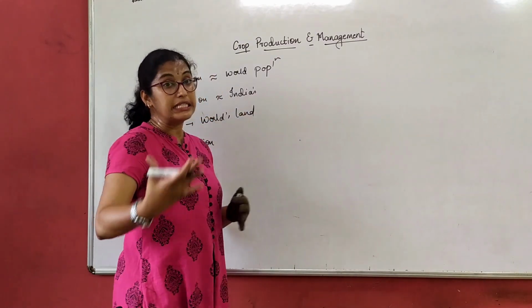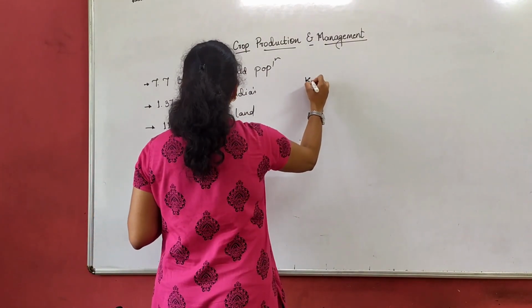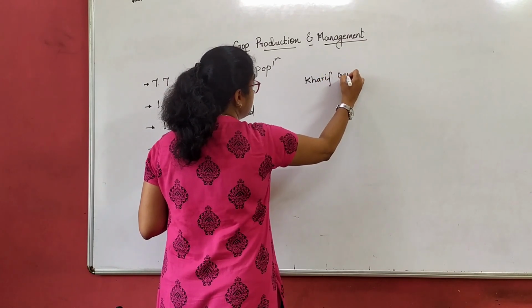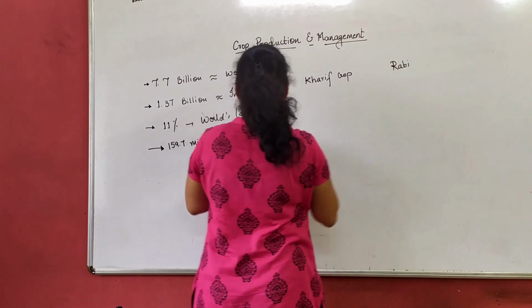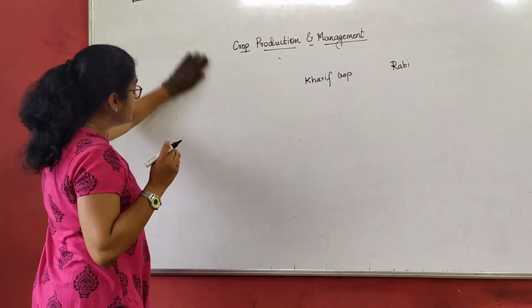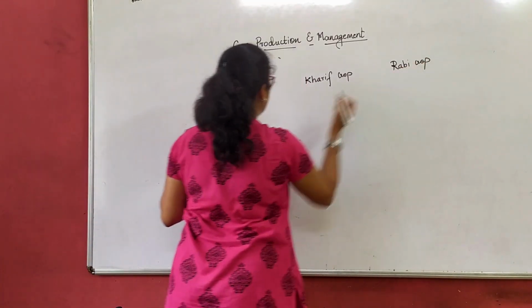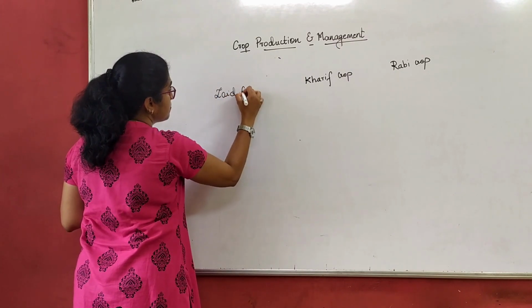We divide the seasons in terms of Kharif crop and Rabi crop. We also term the third category as Zaid crops.